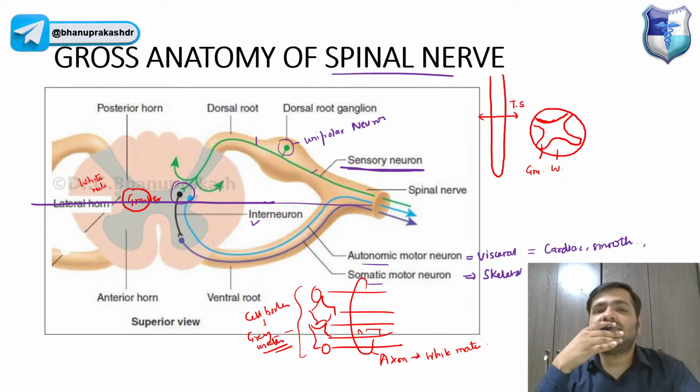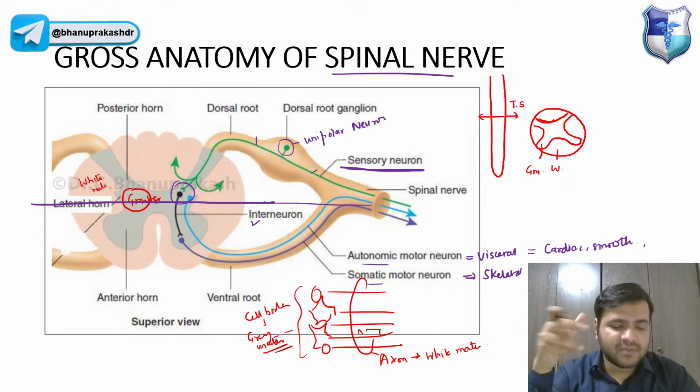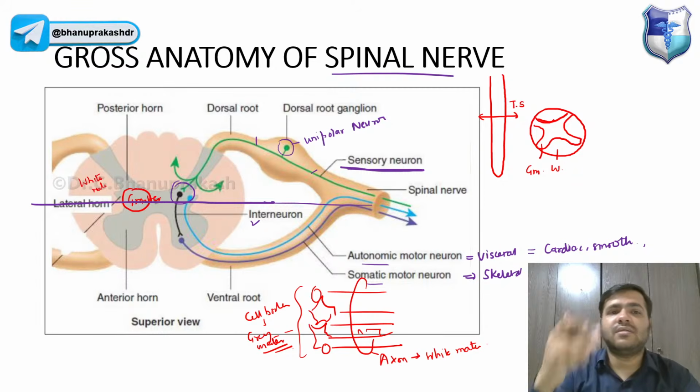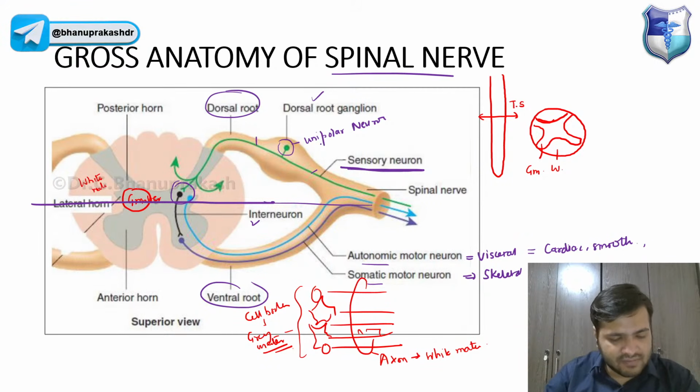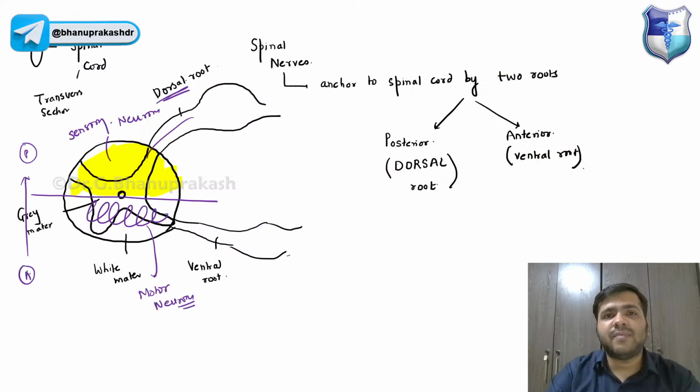So that is about the gross anatomy of the spinal nerve, right? So I hope you can just relate. We have a ventral root, we have a dorsal root of the spinal nerve, we have a dorsal root ganglion, right? And ganglion is basically the collection of the cell bodies, right? So that is about the gross anatomy of the spinal nerve.